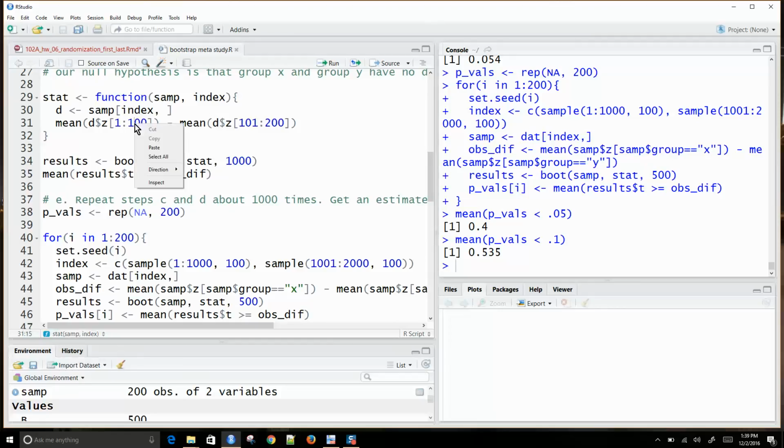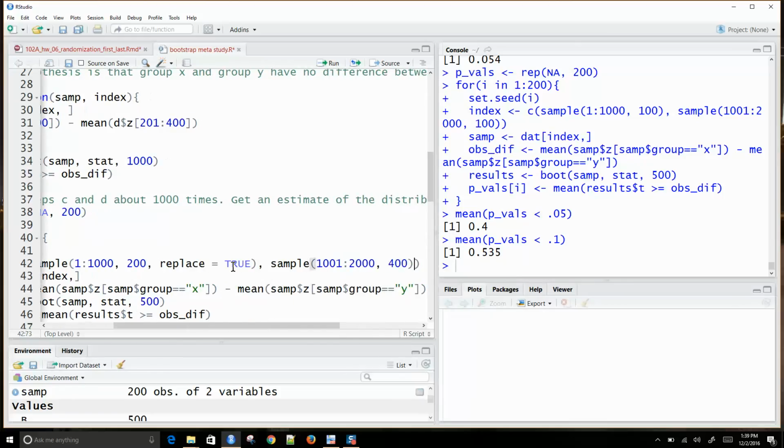So in this case, I would do 200, and then from 201 to 400, and then when I run my samples, I would have to do 200 and 400. I'm going to turn on replace equals true for drawing my original samples.